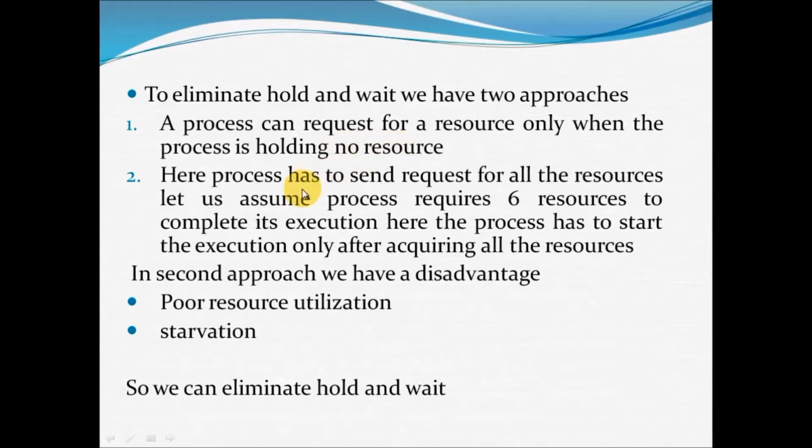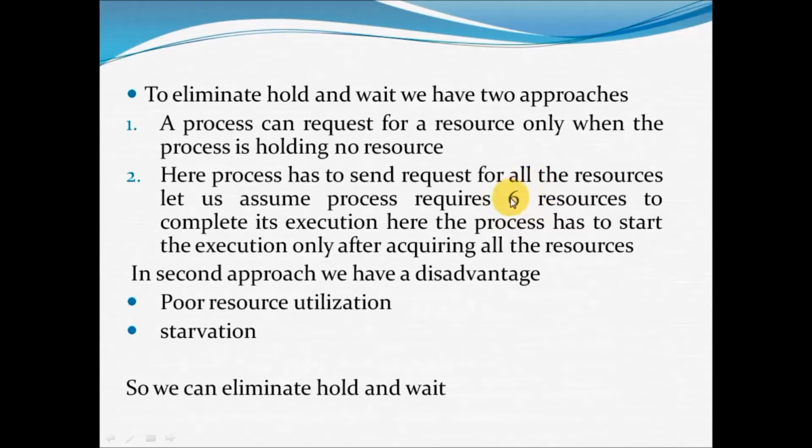Right guys? So what is the second method to eliminate hold and wait? Here, if a process needs resources, it has to send a request for all the resources. That means, let us assume the process requires 6 resources to complete its execution. So for the process to start and complete its execution, it needs all the 6 resources initially.